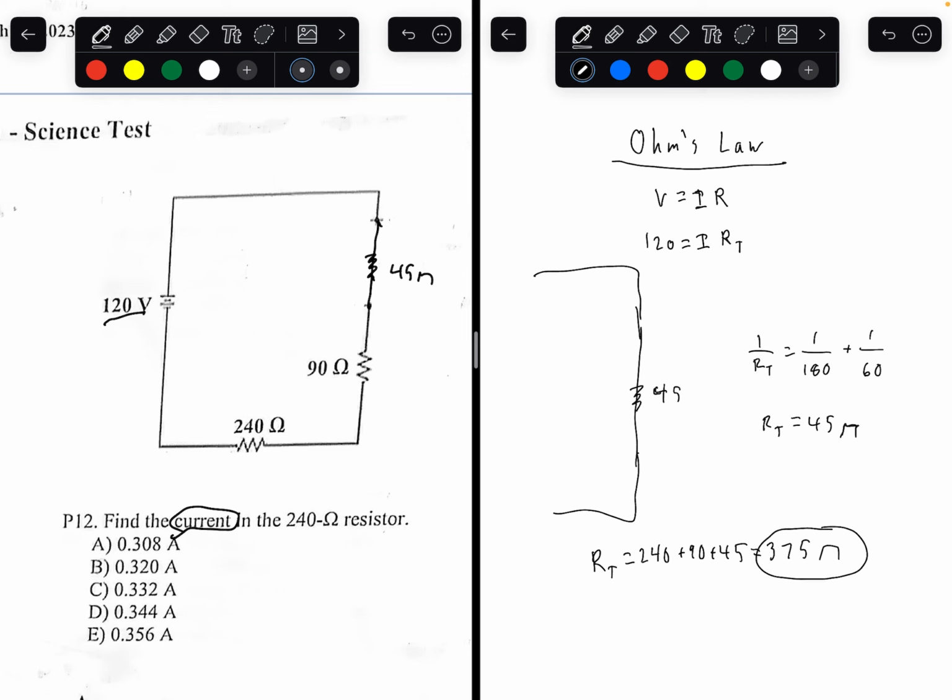Now using Ohm's law, voltage is 120, current is what we're trying to find, and resistance is 375. Solving for current, 120 divided by 375, we get 0.32 amps.